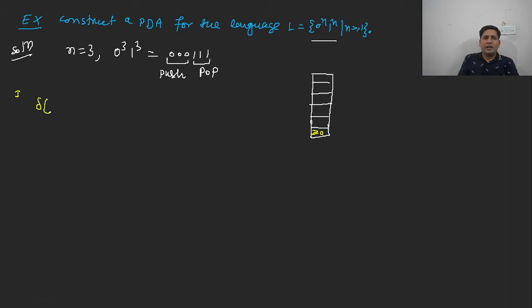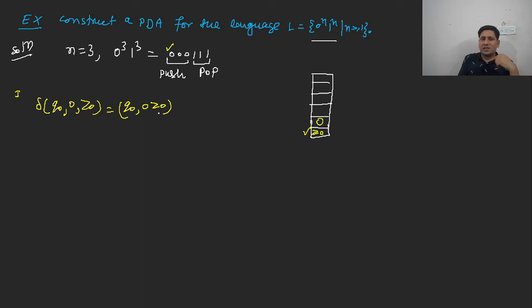Say you are having delta, initial state is Q0, initial input is 0, initial topmost symbol is Z0. You can understand it with the help of the transition function. I have given you capital Q, sigma, and gamma. These are the 3 different parts. So now what we will do, we will push 0 onto the stack. So this will be represented like Q0, 0, Z0. It means 0 is pushed onto the stack. The first 0 came onto Z0.